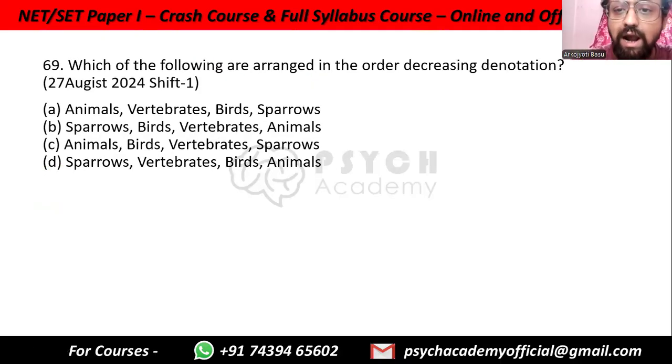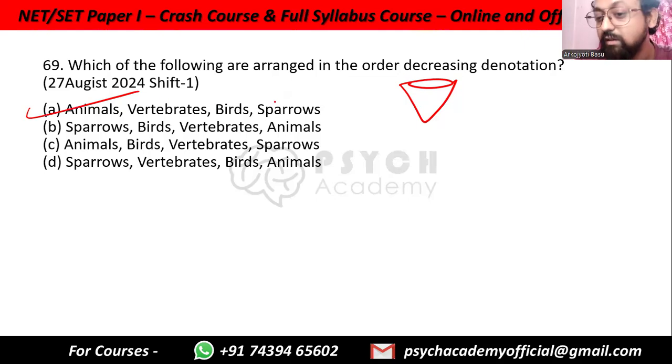Which of the following are arranged in the order of decreasing denotation? Denotation means large. So decreasing denotation means from large to small. So animals, smaller than that is vertebrates, smaller than that is birds, smaller than that is sparrows. Correct. Sparrows, birds are larger than sparrows. Animals, birds, vertebrates. Again, vertebrates are larger than birds. Sparrows, vertebrates are larger than sparrows. So not working. Animals, then vertebrates, then birds, then sparrows.